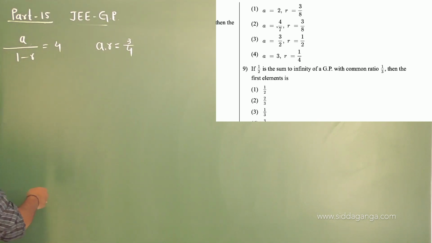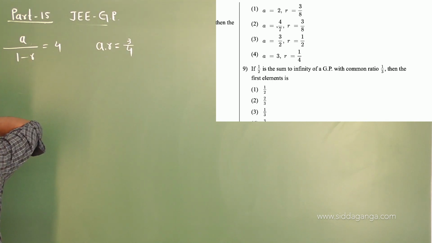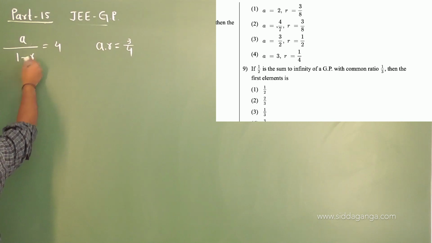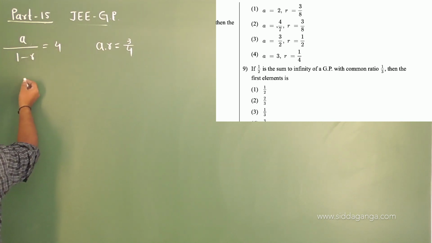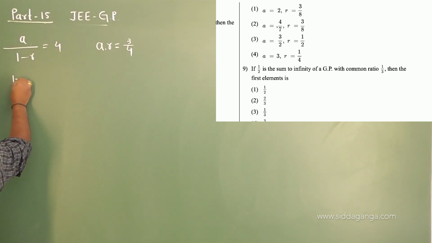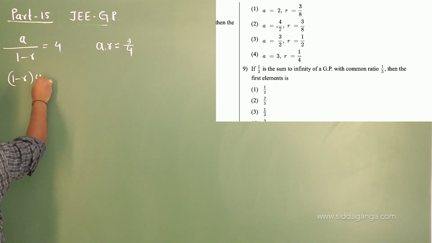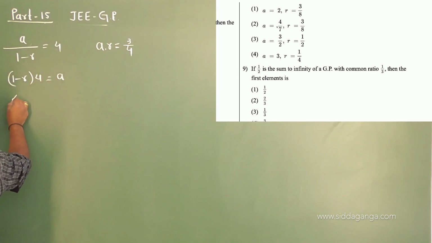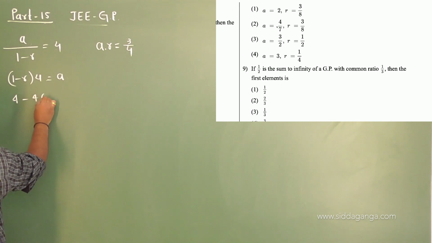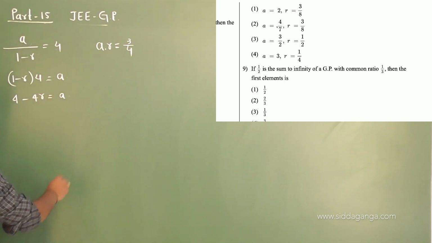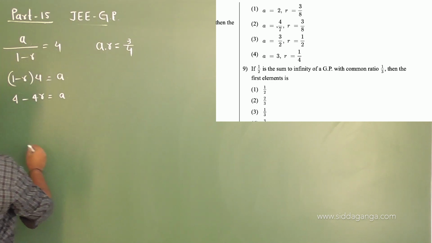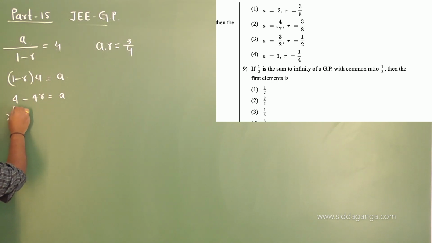Okay, yes. So let me multiply: 1 minus r into 4 is equal to a, or 4 minus 4r is equal to a. Here we have ar, therefore let me multiply by r.